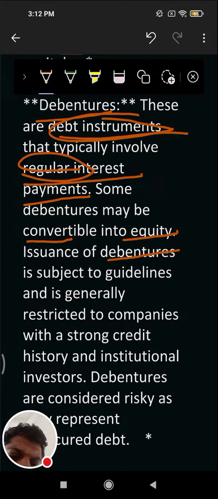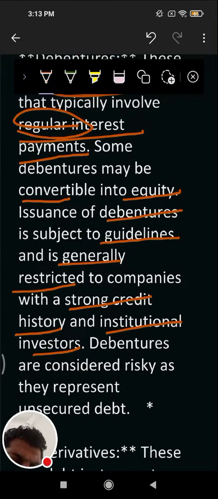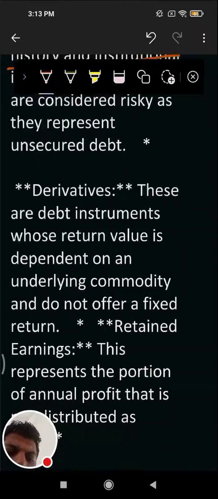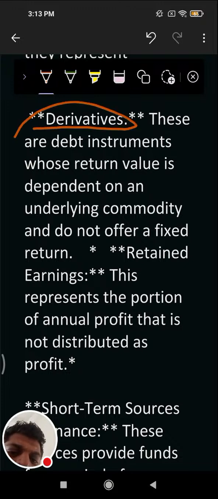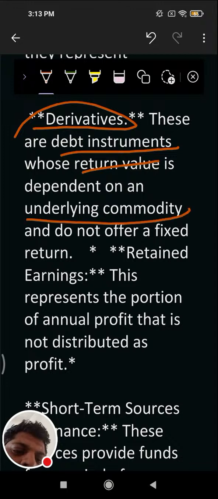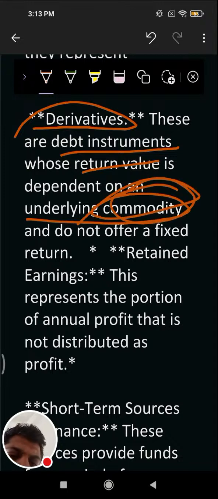Issuance of debenture is subject to guidelines and generally restricted to companies with a strong credit history and institutional investors. Debentures are considered risky as they represent unsecured debt. Then come the derivatives. These are instruments whose return value is dependent on an underlying commodity and do not offer a fixed return. Retained earnings: this represents the portion of annual profit that is not distributed as dividend.